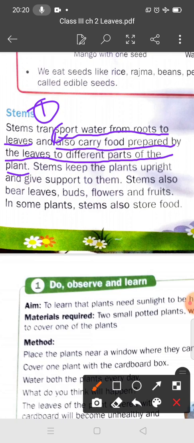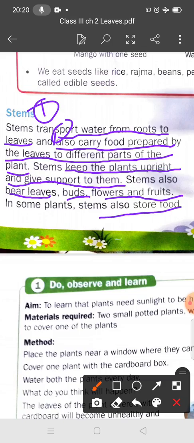Second function, it carries food prepared by the leaves to the different parts of the plant. And third function, it keeps the plant upright and gives support to it. And students, the stem also bears leaves, buds, flowers and fruits. And in some plants, the stem also stores food and is eaten by us.